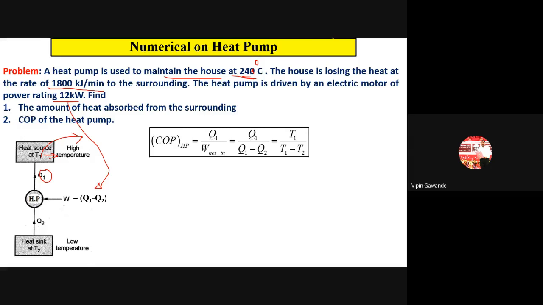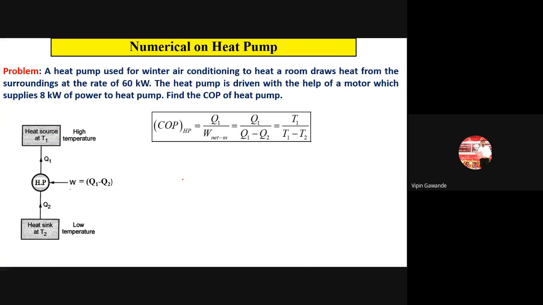Though temperature is given, we do not use this formula because T2 is not given in the problem. So use only this much formula, and you can solve the problem and get the answer. Okay, now the next problem. Again, a heat pump is used for winter air conditioning.